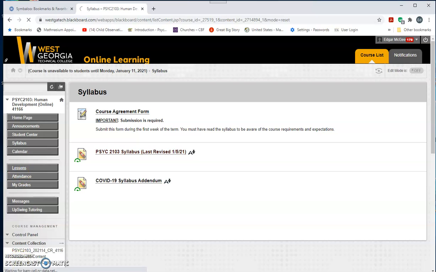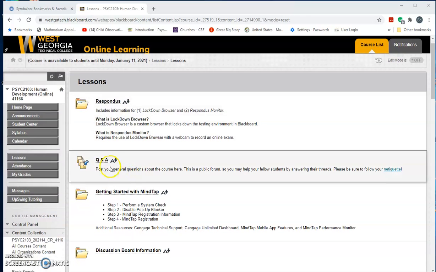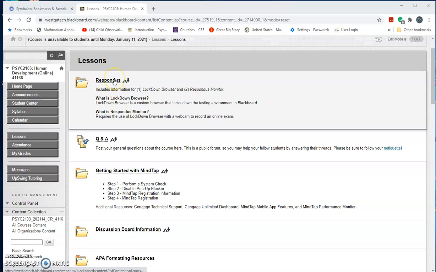So let's go back here. Once you load the Lessons button, you'll have a folder here called Lessons that you'll click on, and it'll take you to this screen. First, I want to point out we have this first folder called Respondus. This is the lockdown browser. You'll need it for week number 8, which is the week we cover Chapter 9, because the Chapter 9 quiz is a proctored event.